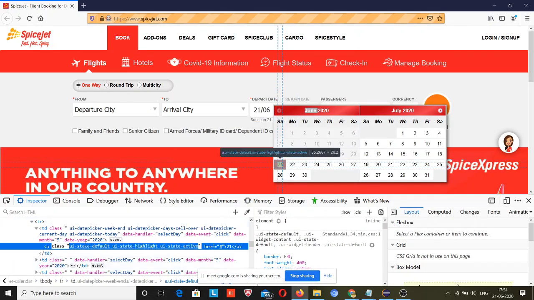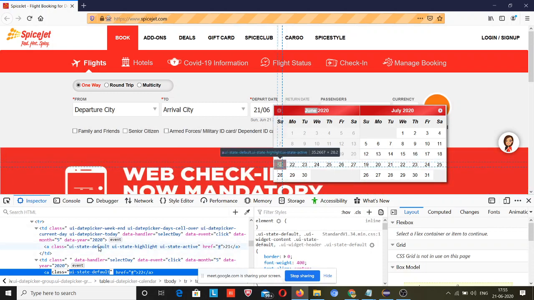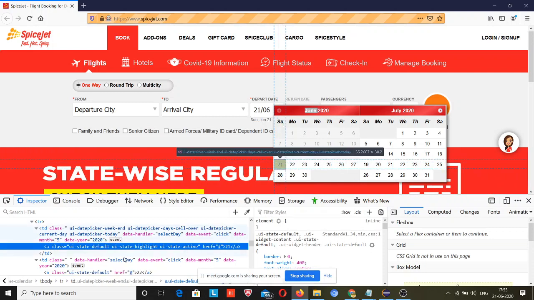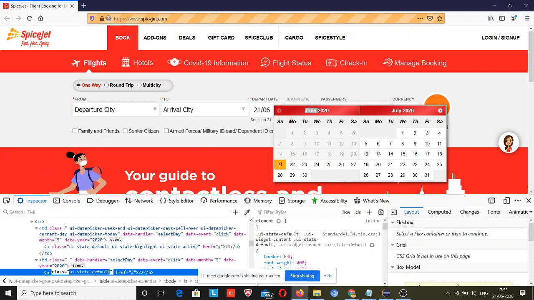And all will be the same. ui-state and ui-state-default will be the same, but this class will not be present in other dates like 22. Let me inspect ui-state-default. Okay, so ui-state-default is present in the current date as well, but ui-state-highlight is not present in other dates. ui-state-active is present because today is the date 21, so this state is active and it is inactive for other dates. So you can see the class ui-state-default will be the same for all other dates.